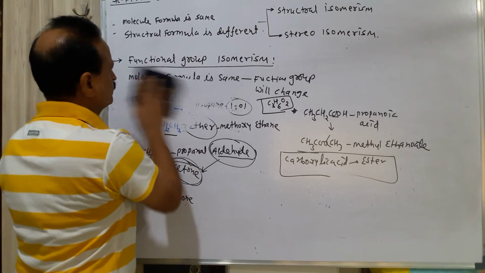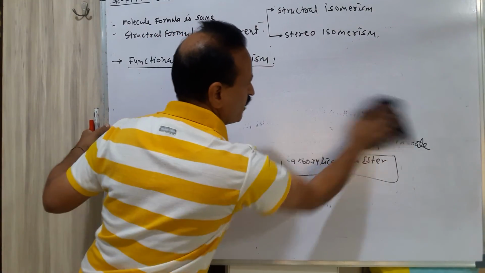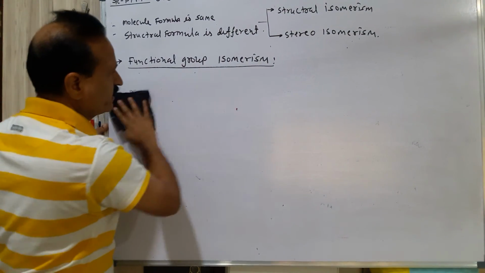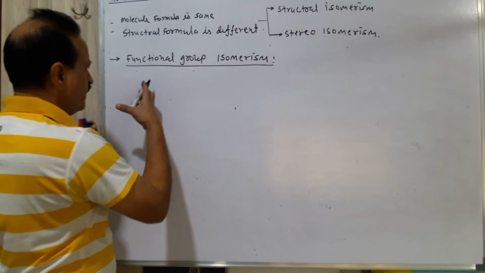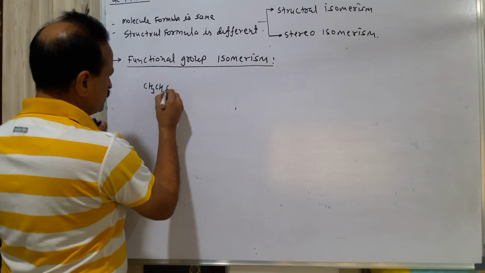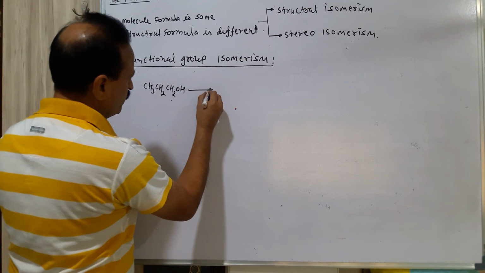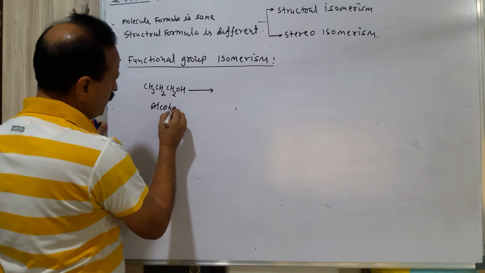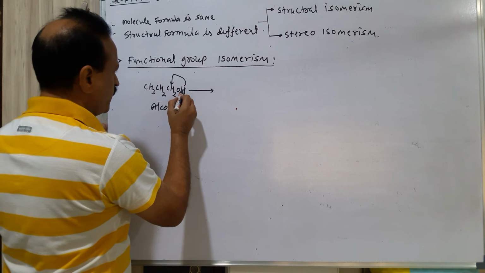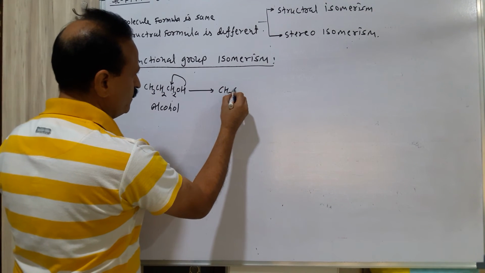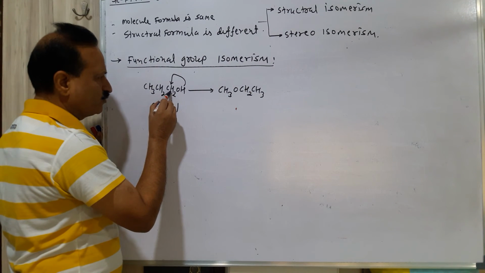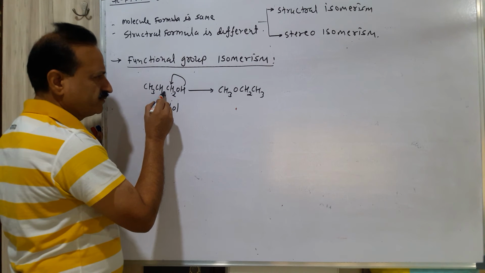Let's see how we can easily remember and how we can easily identify this isomerism. We are having the example CH3CH2CH2OH. Ready? Alcohol is converted into ether. So just change the place of hydrogen. Hydrogen will transfer over here, CH3OCH2CH3. Means we have changed the place of hydrogen, and oxygen is also transferred.